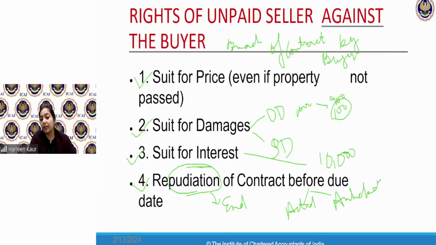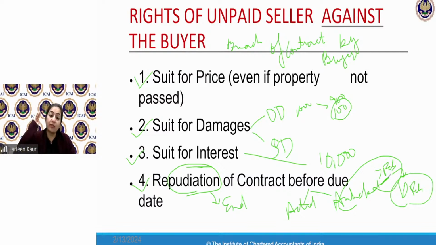Now what happened is that I had to deliver him the goods on 10th of February. So on 7th February, I came to know that the buyer is not going to pay me the price. But then I kept the contract valid and open till the due date of 10th of February, and I will wait whether he makes the payment or not. But where I have come to know on 7th February, it is an anticipatory breach of contract. I will end the contract on that very date and I will file a case against the buyer.